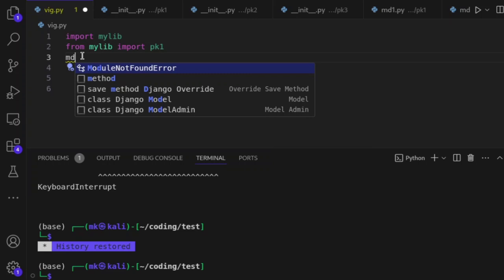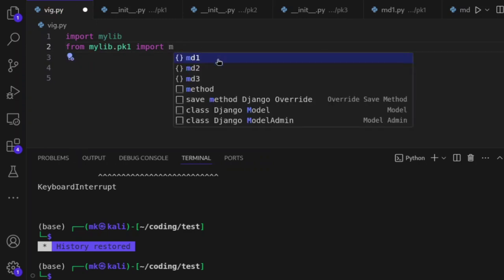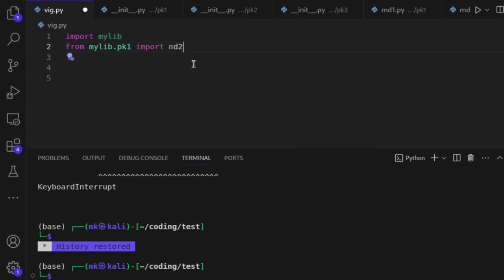Or let me completely import it: from my library dot package 1 import nb. So you see now I have access to all the modules inside this package 1. Did you see it? So this is how it works.